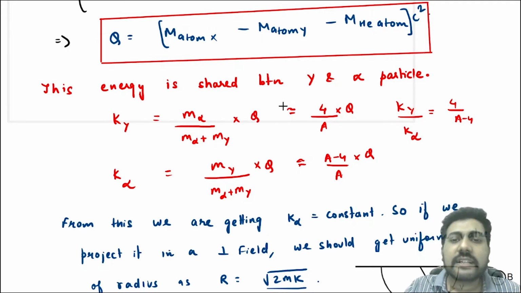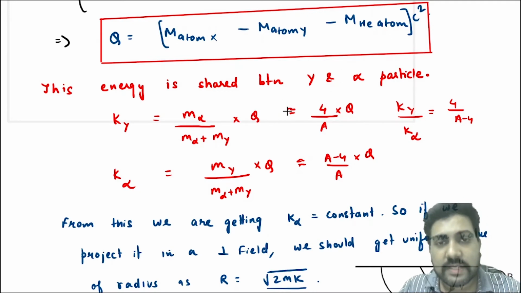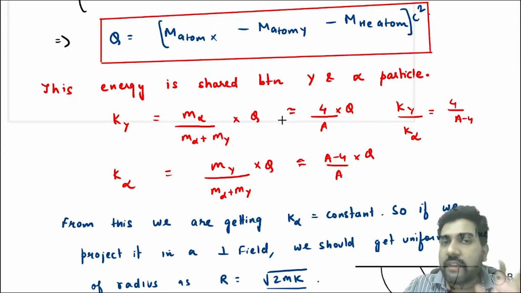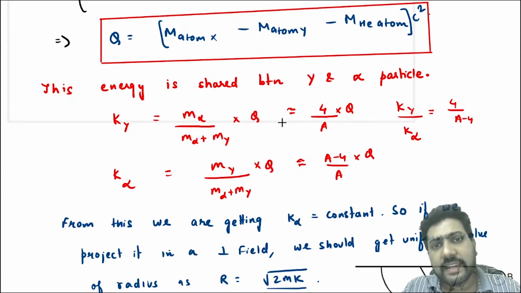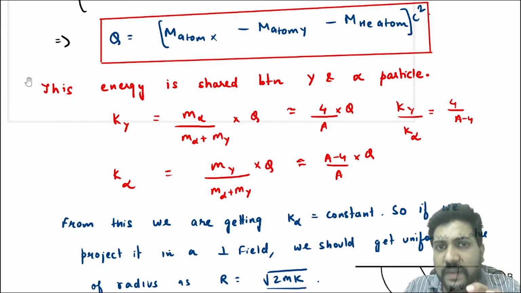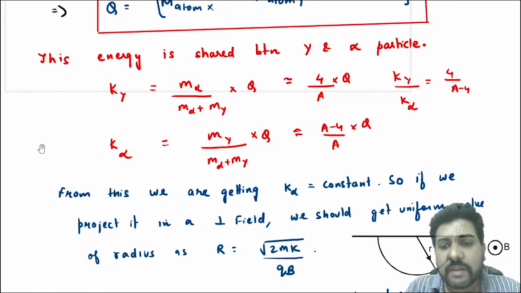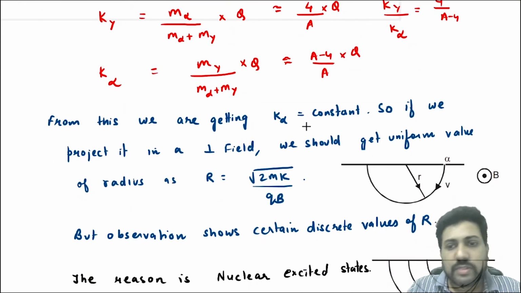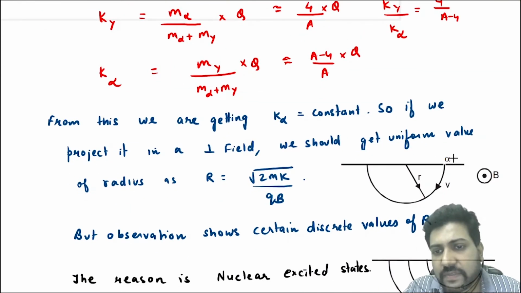So the kinetic energy of the alpha particle comes out to be constant. Now, alpha particles are doubly ionized helium. So what we will do now is project it, because it is a charged particle, in a perpendicular magnetic field. Suppose this is a perpendicular magnetic field and the alpha particle comes from here.